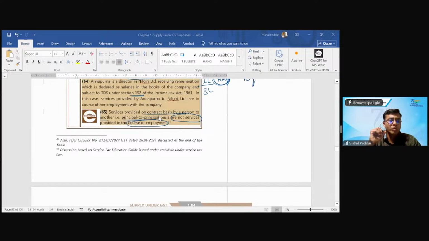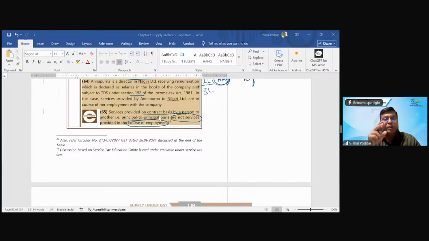See, this point is not about contract employees. This point is about when a company is hiring me as a professional, there is also a contract between me and the company. And again, it is a contract between the company and a person. But whether this contract will be leviable to GST, answer is no. Sorry, answer is yes. Why? Because the contract between me and the company is of profession. We are entering into a contract for professional services on principal to principal basis.